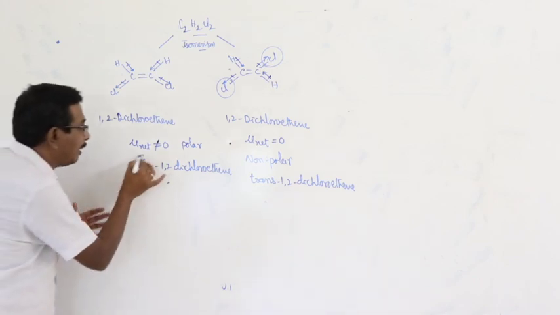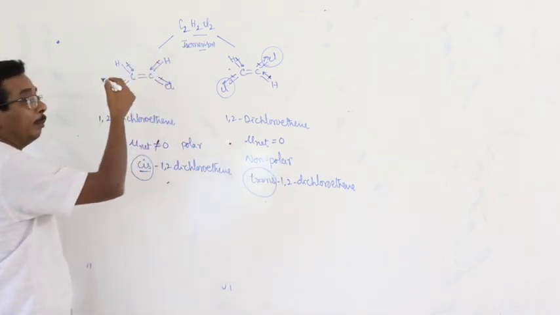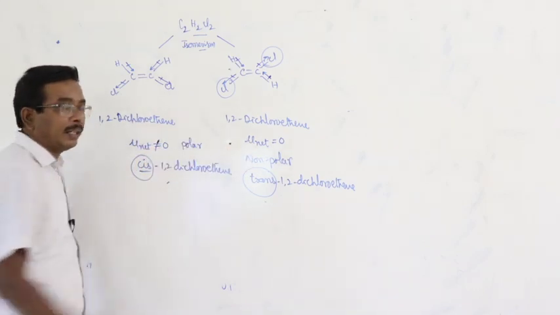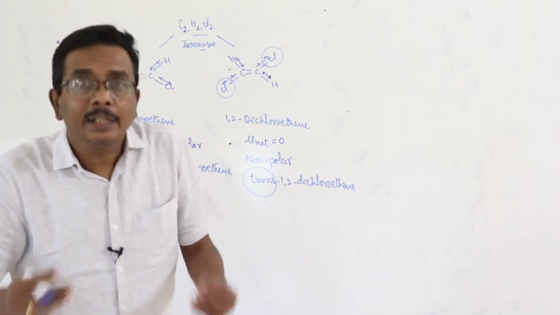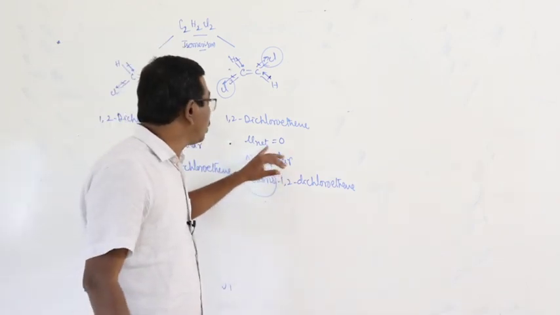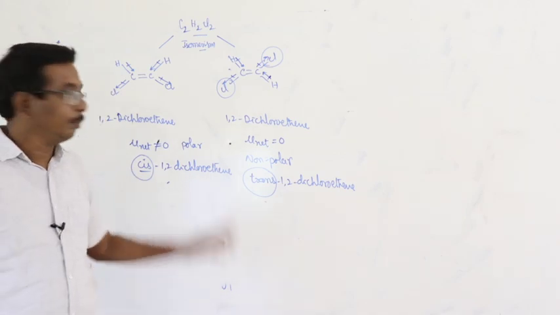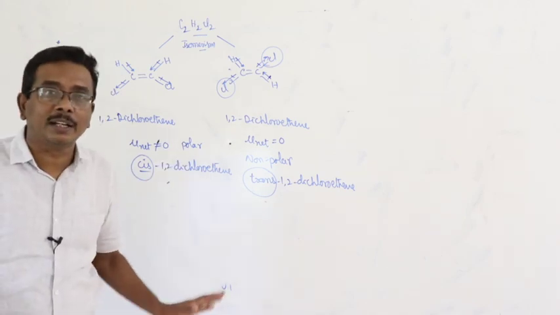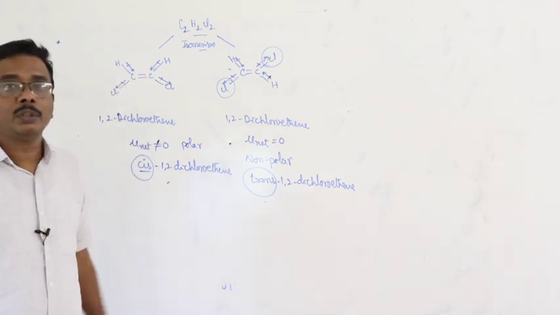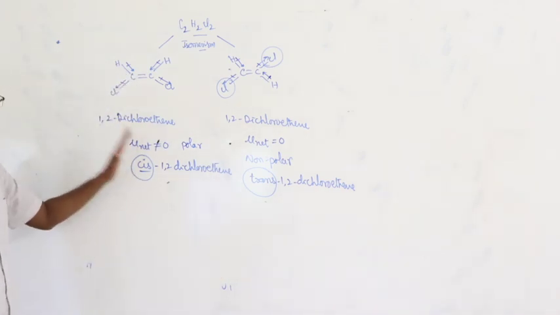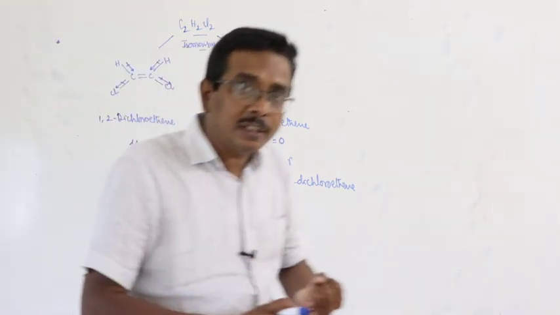How can you distinguish cis and trans isomers? Based on dipole moment. Generally, in most trans isomers, the net dipole moment is very close to 0. But in any cis isomer, the net dipole moment is never equal to 0. This is the third application of dipole moment. What about the first one?